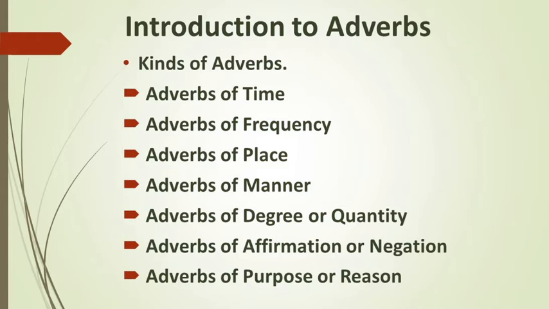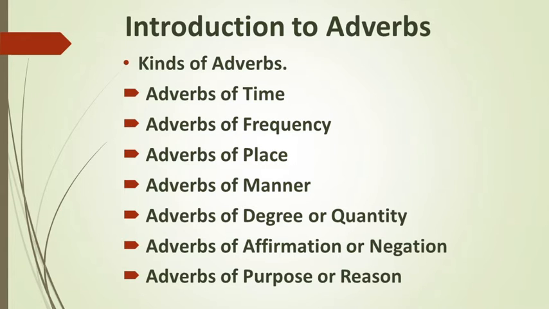So, based on this nature of function of the adverbs and in accordance to their meaning, we have divided them into the following kinds. Namely, adverbs of time, adverbs of frequency, adverbs of place, adverbs of manner, adverbs of degree or quantity, adverbs of affirmation or negation, and lastly, adverbs of purpose or reason.